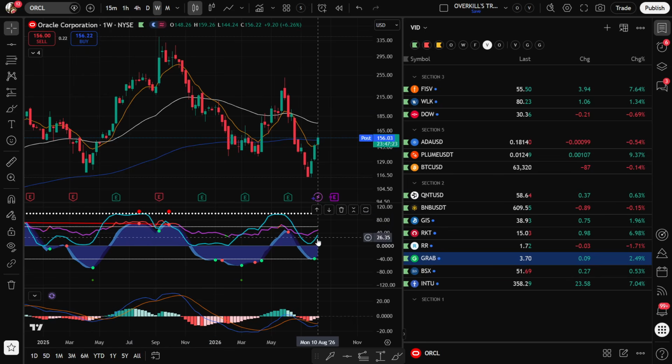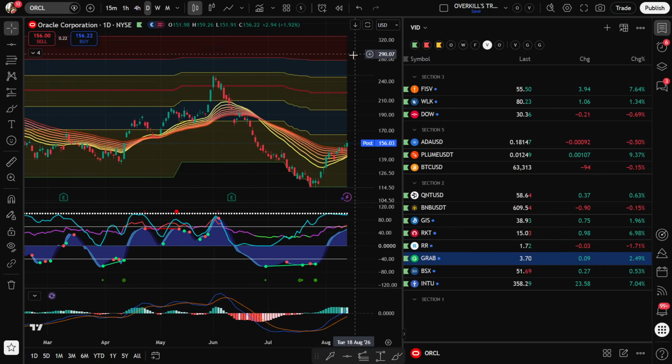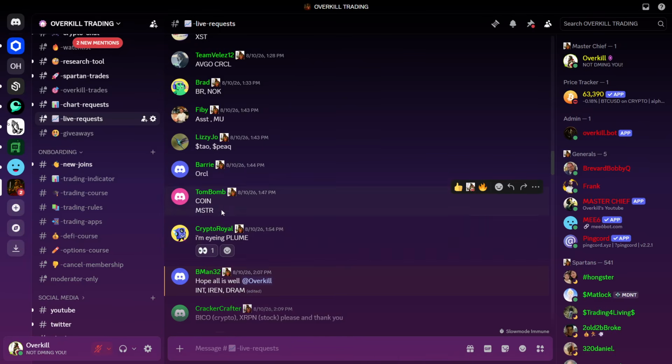I'm at least waiting until that stochastic RSI touches that white dotted line up there. I think this one looks very strong, very good. I'd be a holder here. If you miss the signal, I don't think you're too late. I still think there's a lot of meat on the bone. We always target up here in the red zone, between 280 and 300 would be my target for Oracle. So I'd be a buyer and holder of that.